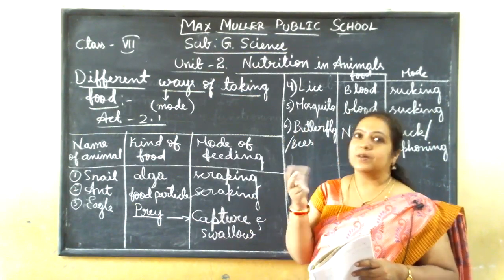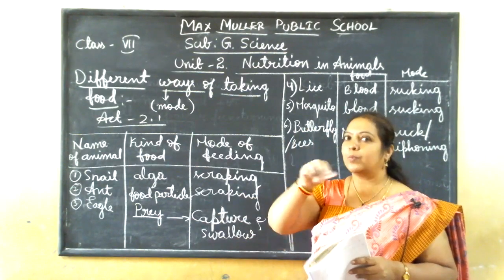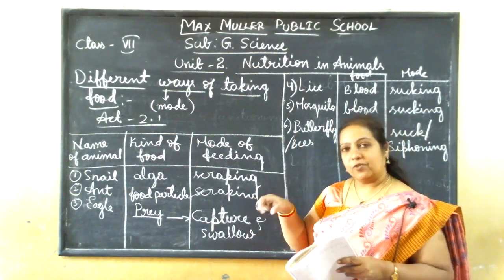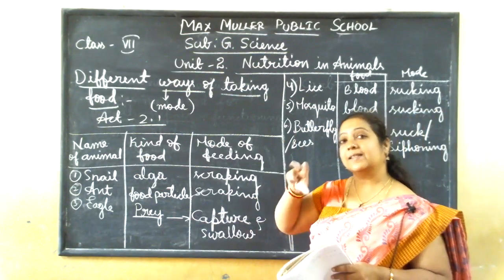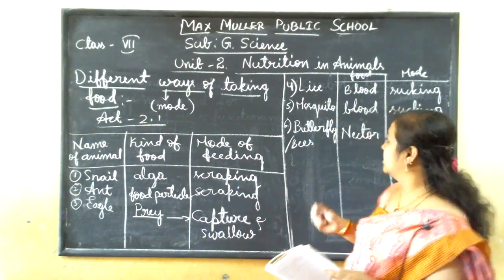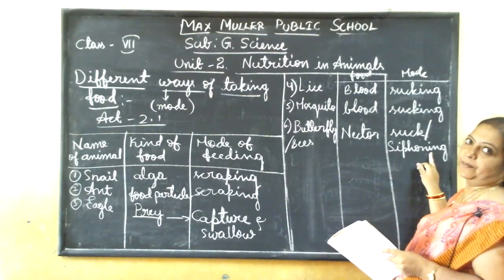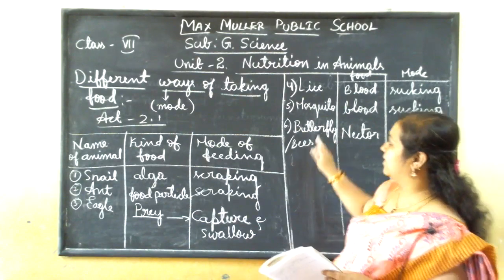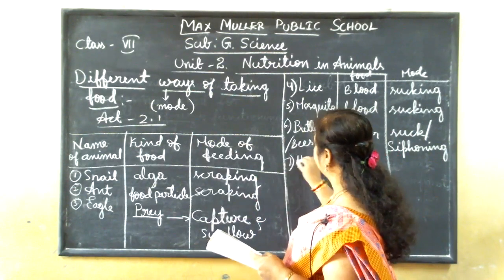The nectar is not present at the tip, so it should peep its mouth part into the flower, then only it will get the nectar. That portion we call the substratum. From that substratum it will suck the nectar and juice. That is also called siphoning. So what will it suck? Nectar. So butterfly or bees, or even the next, housefly.